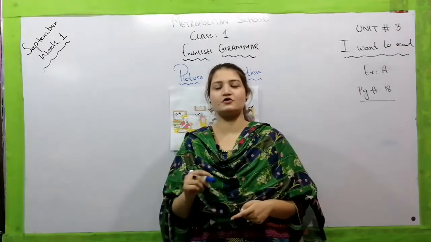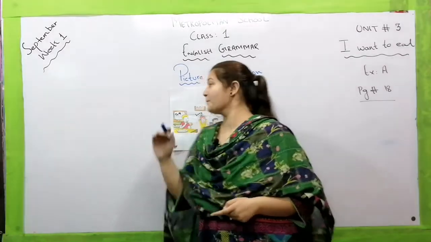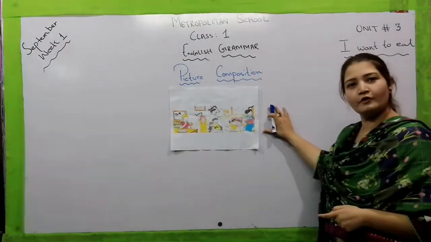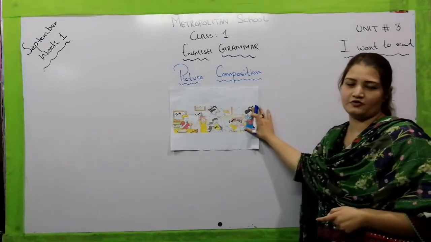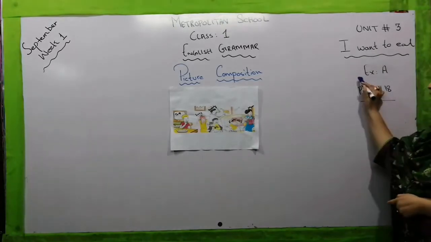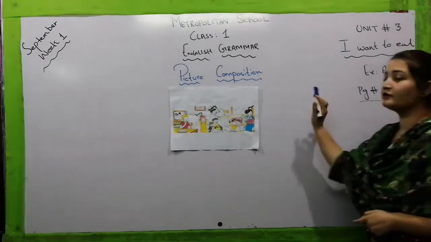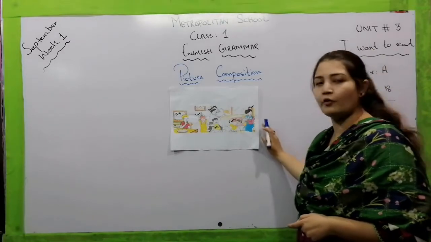My dear students, today we are going to continue our unit number 3, I want to eat. Here I have a picture on the board. As you can see, today we are going to write a composition on these pictures. So at first you have to open page number 18, exercise A. In this exercise, there is a picture. You can see it in your books and you can see it on the board as well.